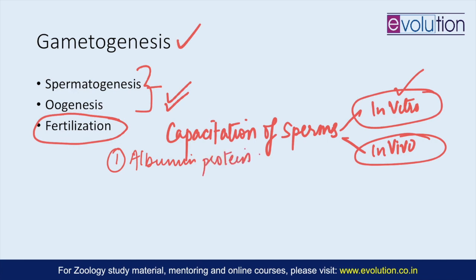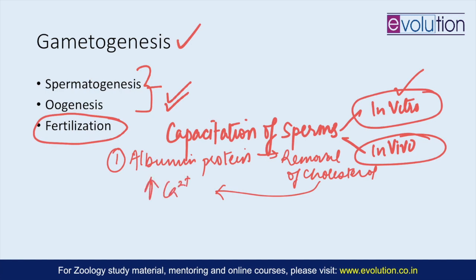This albumin protein causes the removal of cholesterol from the sperm cell membrane. So cholesterol removal happens, and this eventually causes the intracellular uptake of calcium and bicarbonate. So an increase in the calcium and bicarbonate levels happens, and then that causes the increase in cAMP, cyclic AMP, and that eventually activates a cascade by activating protein kinase A, which eventually causes tyrosine phosphorylation. So increased tyrosine phosphorylation happens.